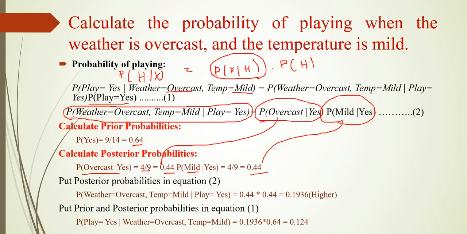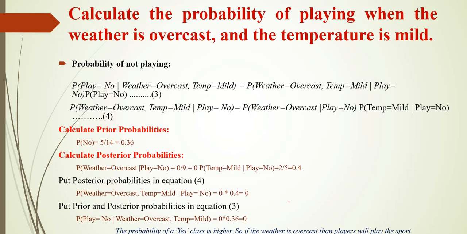As we found for probability equal to yes, we need to find for probability equal to no also. So the same step we need to follow. Probability of no, already we know, is 0.36. Probability of overcast given no is equal to 0, and we have to find how many no's are there with mild. 1, 2. 2 no's are there with mild.